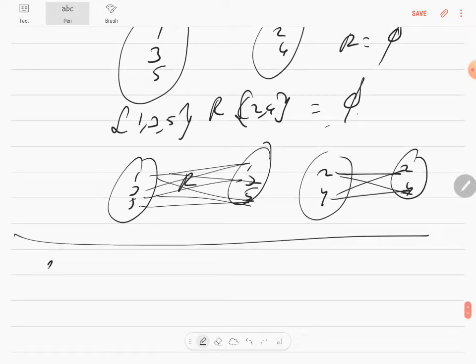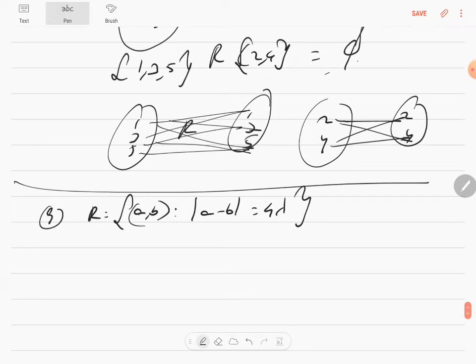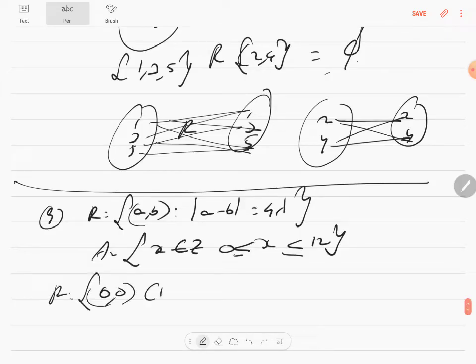So let's go to the 9th question. The 9th question is relation R, where (a, b) is defined by mod of a minus b is a multiple of 4. When I see multiple or divisible, I'll write it as 4 lambda. And you know the set given: set A, where x is an element of integers, where x lies between 0 and 12. Every number can occur, because zero is possible. So you start writing roster form with (0, 0), (1, 1), dot dot dot, (12, 12), everything, because if you subtract these it will be zero, and 0 is a multiple of 4.